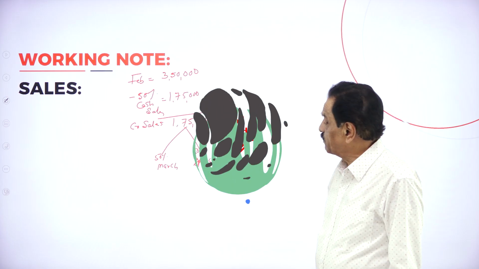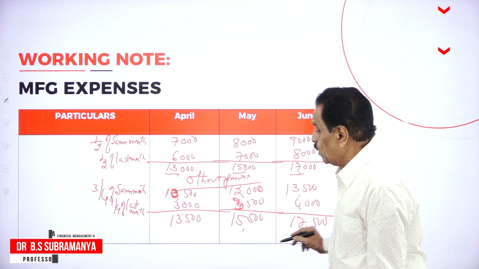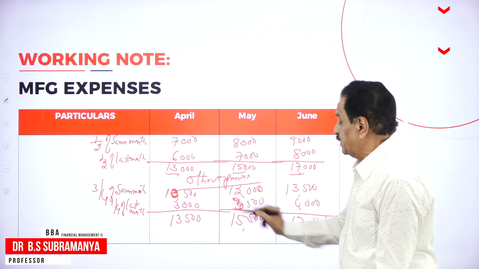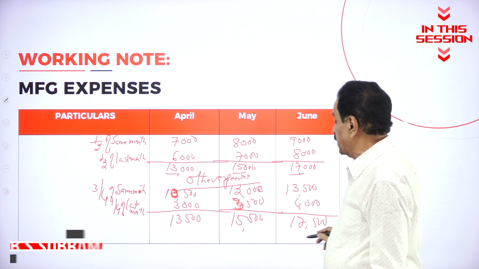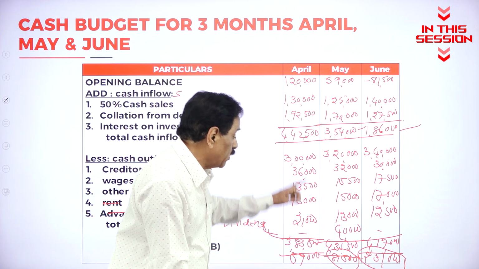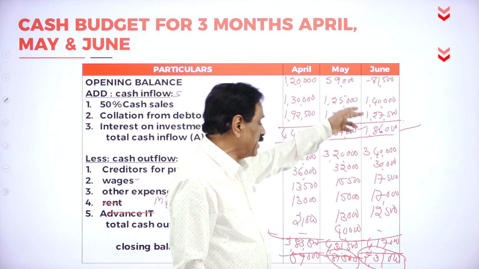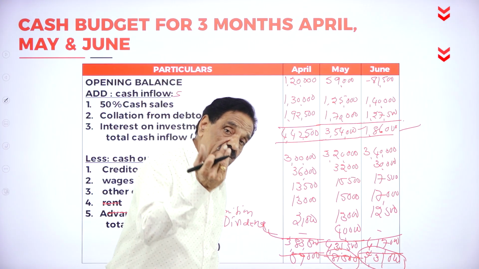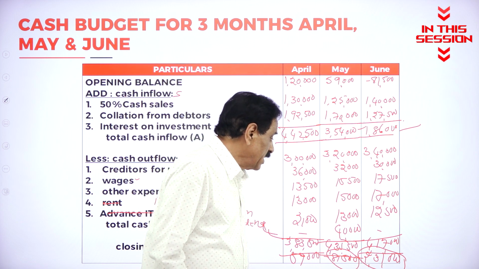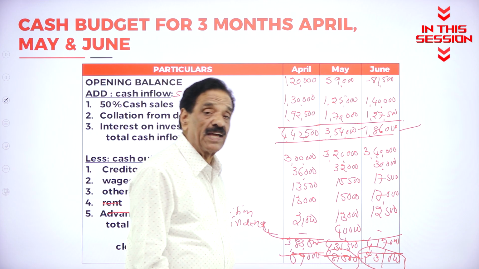Balance is 1,75,000 credit sale, 50% collected in March, 50% then. Three-fourths in the same month, one-fourth in the last month. 10,500, 3,000 is 14,000, 12,004 is 16,000 here. You got a balance of 59,000 here. Outflows are more here. Minus 81,500, add and deduct. Here outflows are more. We have to take a bank overdraft in order to discharge the expenditures. Especially in the month of April, you got a balance of 59,000.